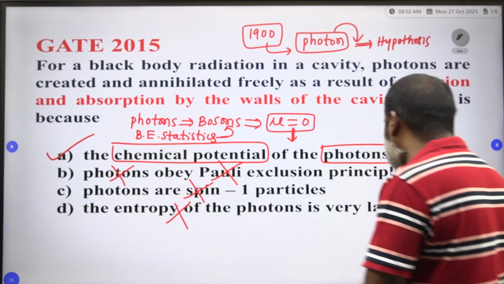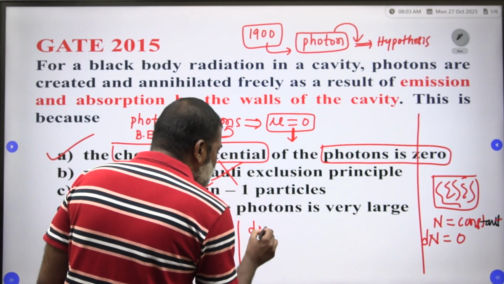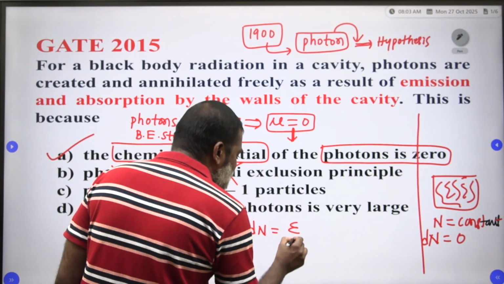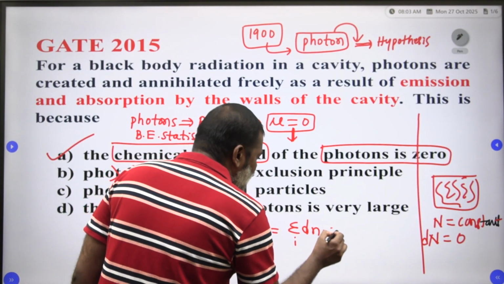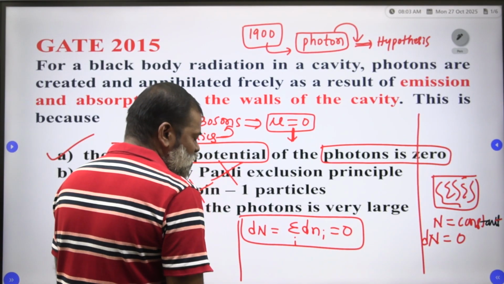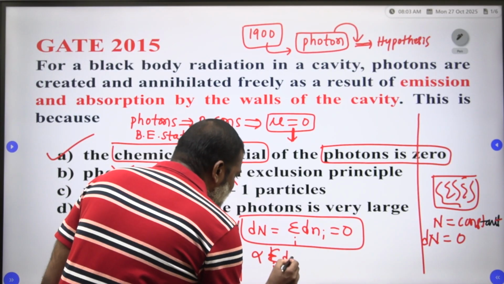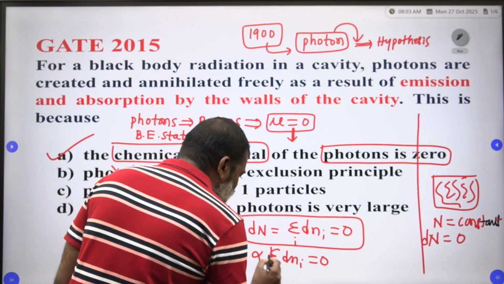Here dN is not equal to 0, so we can write summation of i dn_i is not equal to 0. We know that alpha into summation of i dn_i is equal to 0.